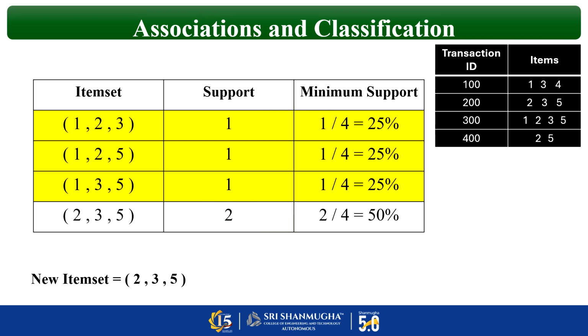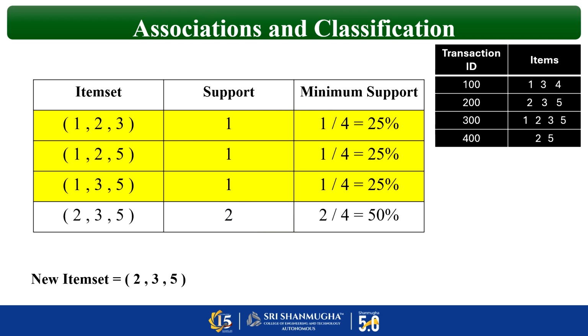Next, what is in the question? 1, 2, 5. Now check the tabular column for 1, 2, 5. We have the same in transaction ID 300, we have 1, 2, 5. Fine? Okay. Next take 1, 3, 5. So where is 1, 3, 5? Again in transaction ID 300, we have the 1, 3, 5 combination. Next, if you take 2, 3, 5, it is present in both transaction ID 200 as well as transaction ID 300. So 2 times it appears.